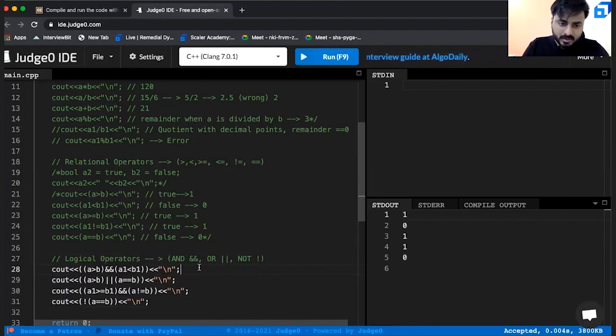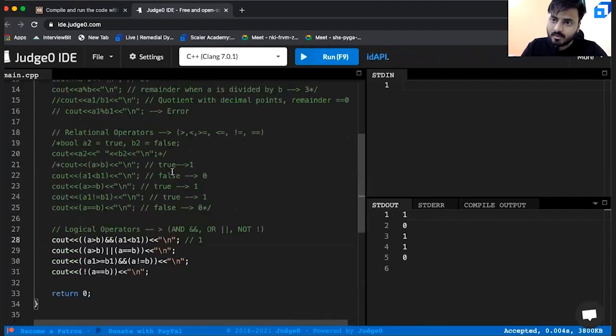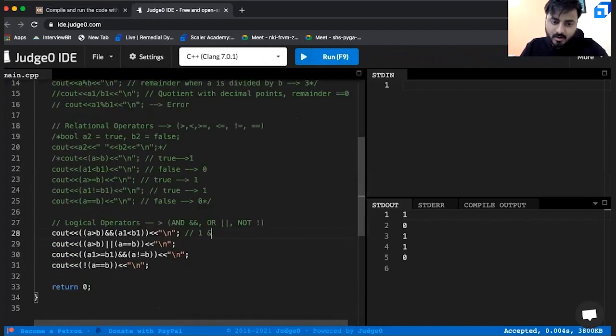Now, tell me this, guys. First things first, is A greater than B? Is this correct? Yes, A is greater than B. Okay. Is A1 less than B1? No. That means here you are checking 1 and 0. Now, you must have remembered the truth table. In case of AND, when will you get true?